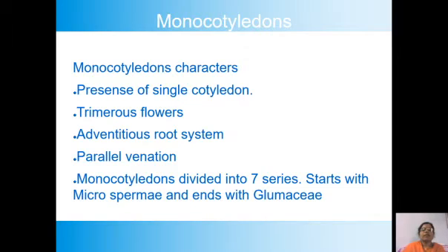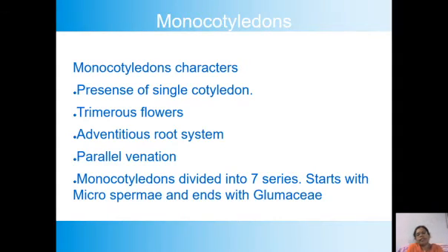Monocotyledons are kept after gymnosperms. The word mono means single cotyledon, presence of a single cotyledon. The remaining characters of monocotyledons are trimerous flowers, presence of trimerous flowers.